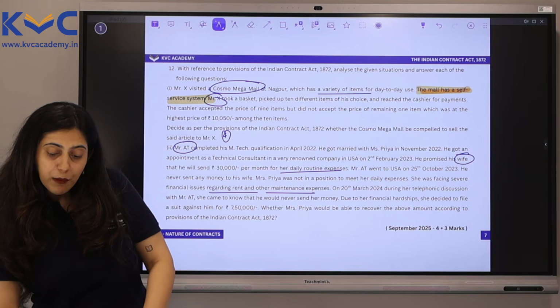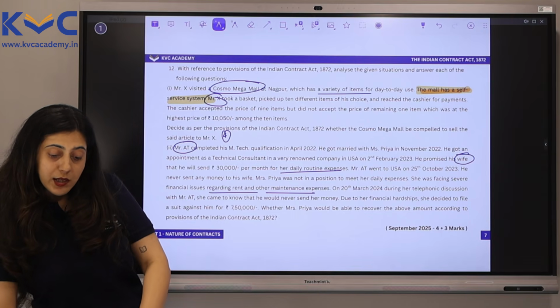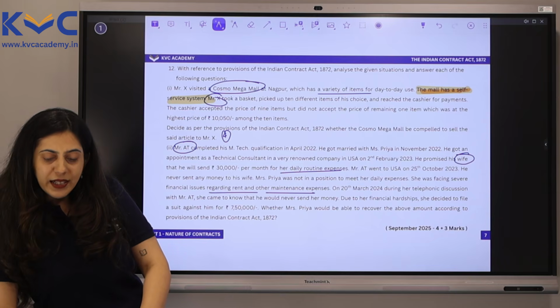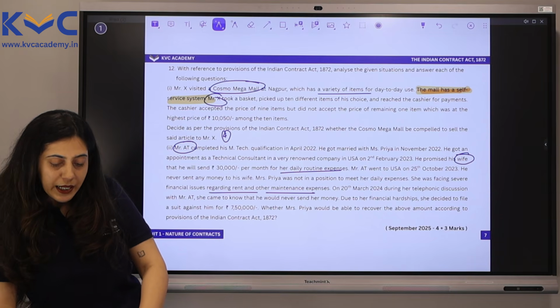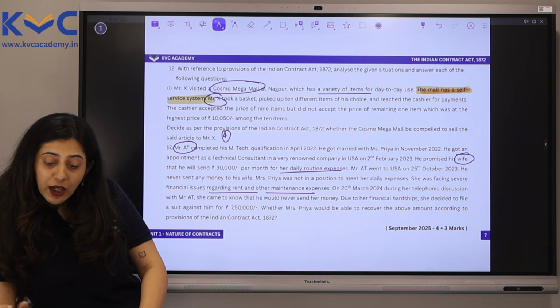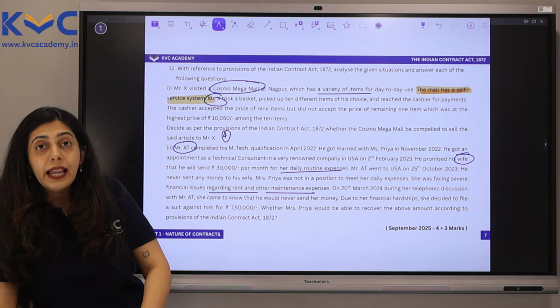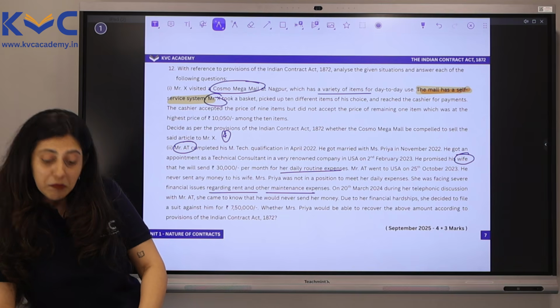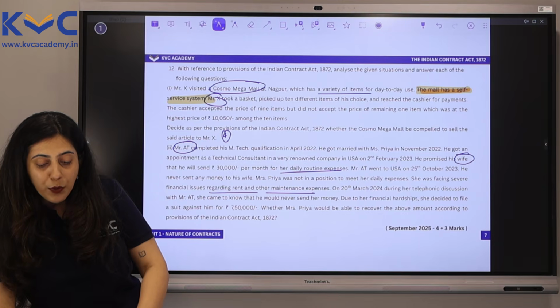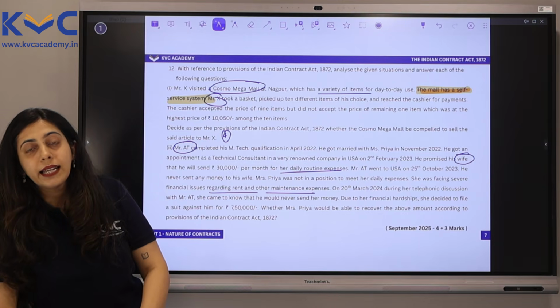On the 20th of March, during her telephonic discussion with Mr. A.T., she came to know that he would never send her any money. Yeah, Mr. A.T., why make a promise that you cannot keep? Now, due to her financial hardships, she decided to file a suit against him for 7,50,000 rupees. Decide whether Mrs. Priya would be able to recover the above amount according to the provisions of the Indian Contract Act 1872.